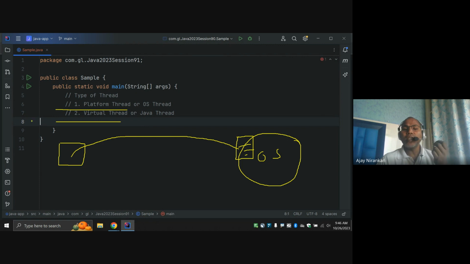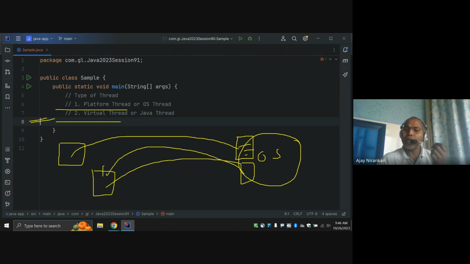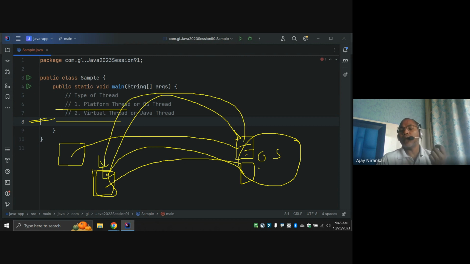Now what changes in the virtual thread? Your Java code can be bound to one of the operating system threads, but it can be swapped out, and the next time the same code may be bound to a different thread whenever one is available. If it goes to waiting again, you swap out, meaning unmount, and next time it may be bound to a different operating system thread. These are the terms used in the Java documentation: mounting and unmounting.